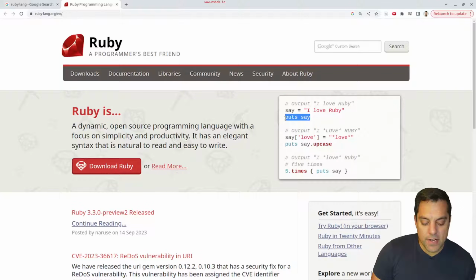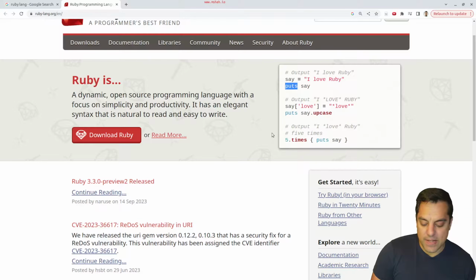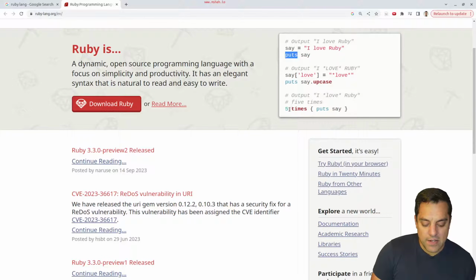I mean, it looks like it's not very verbose, right? I don't even need parentheses here to print out this string here. Puts, of course, is similar to puts string in the C language. So I wonder how much of my C knowledge will benefit me here. It looks like it's got some interesting stuff here. I can do 5 dot times here.